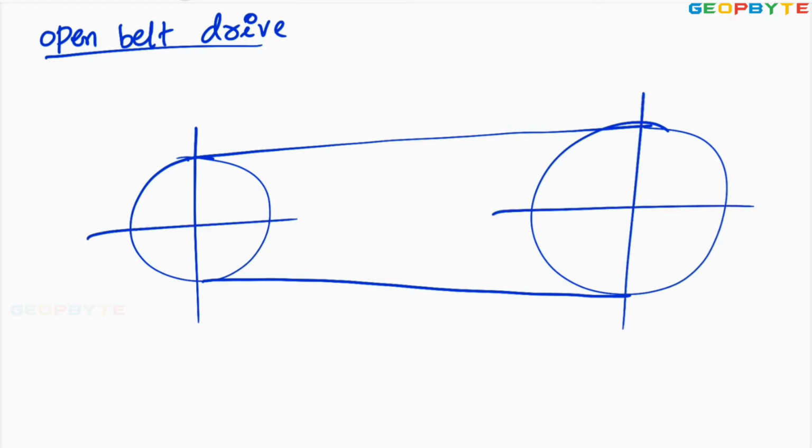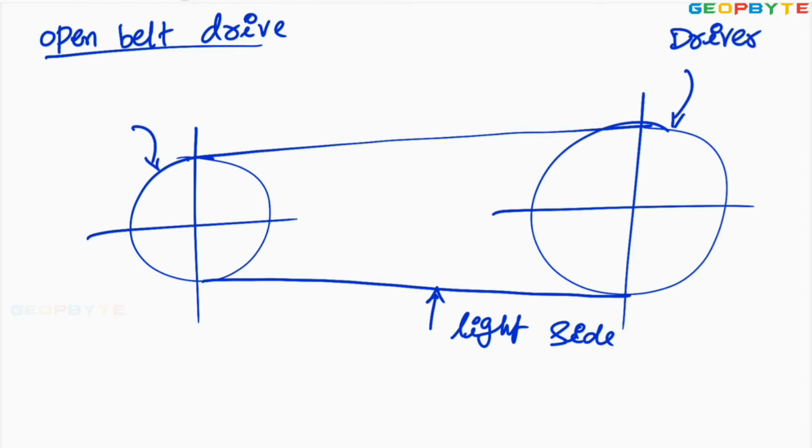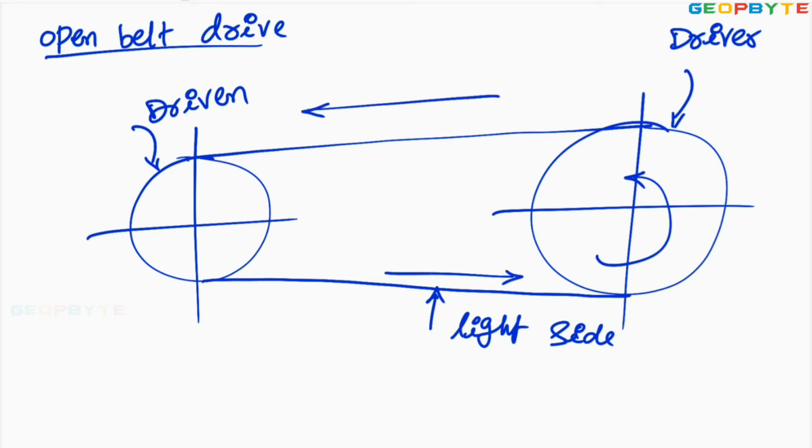If the tight side is at the downside, let this be the tight side. To have this tight side, assume this is the driver pulley, this is the driven pulley. It may be running in this direction. Then the driver pulley is pulling the belt like this and it is pushing towards left.